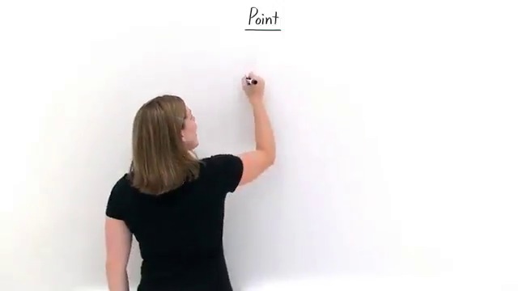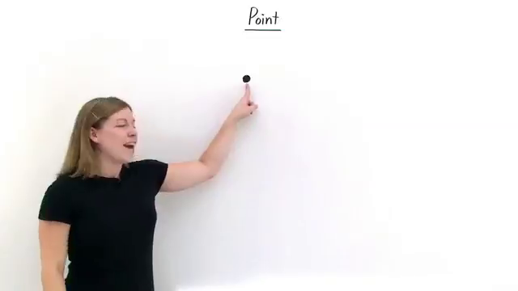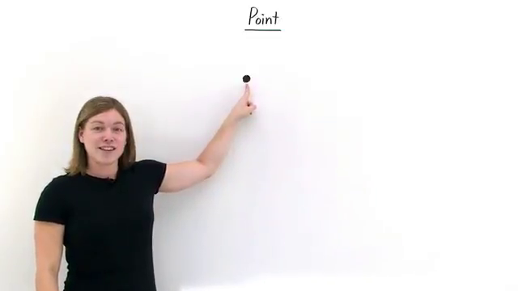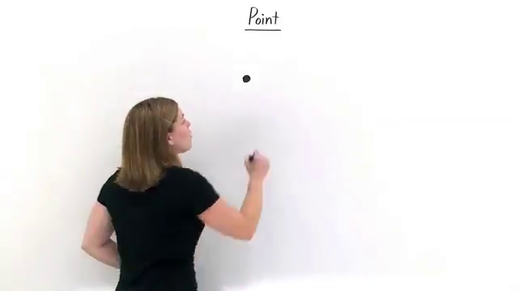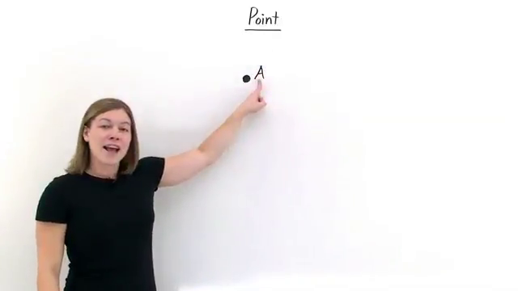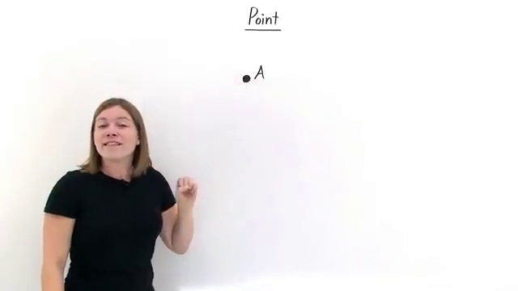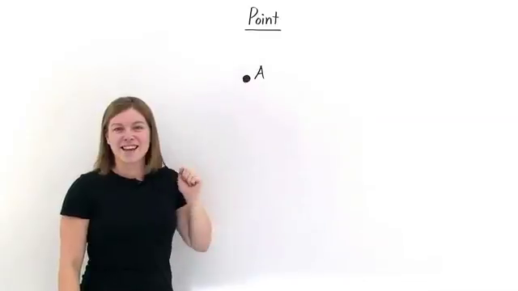What is a point? A point is an exact location in space. So take this exact location in space that's identified. This is a point. And points are normally named with a capital letter. So this capital letter A next to this point indicates that that's the name of this point. So here we have point A.